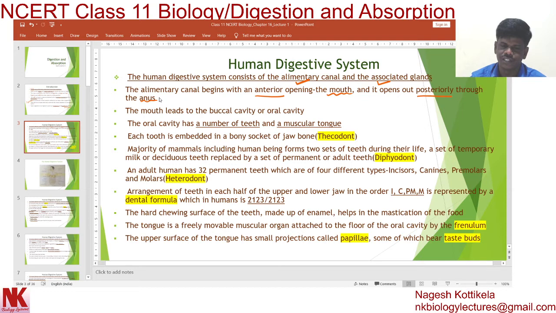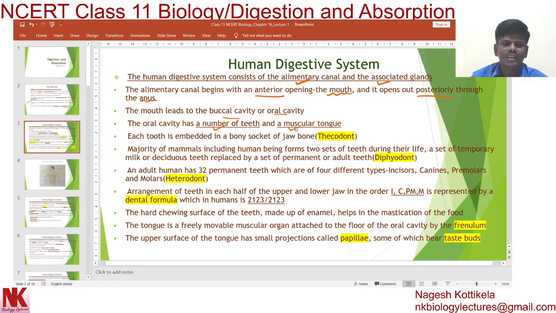Dear students, the mouth leads to the buccal cavity. It is also called the oral cavity, so don't get confused, the meaning is the same. Inside the oral cavity we find a number of teeth and a muscular tongue. If you stand in front of a mirror and open your mouth, you will find a number of teeth and a muscular organ, the tongue.